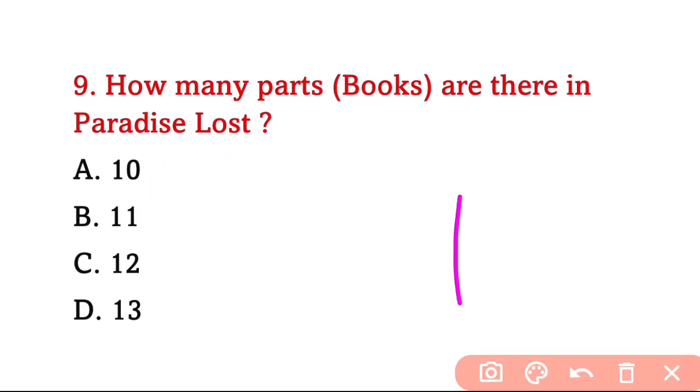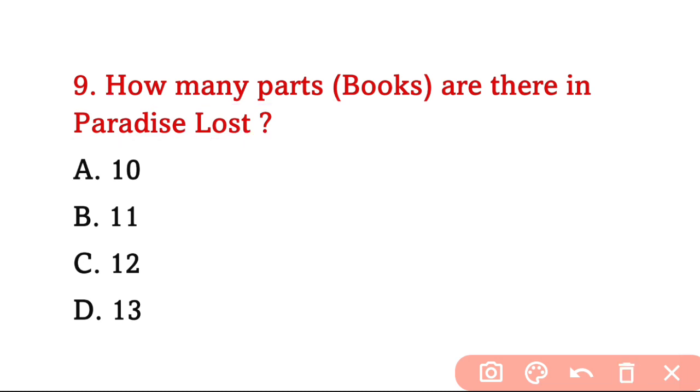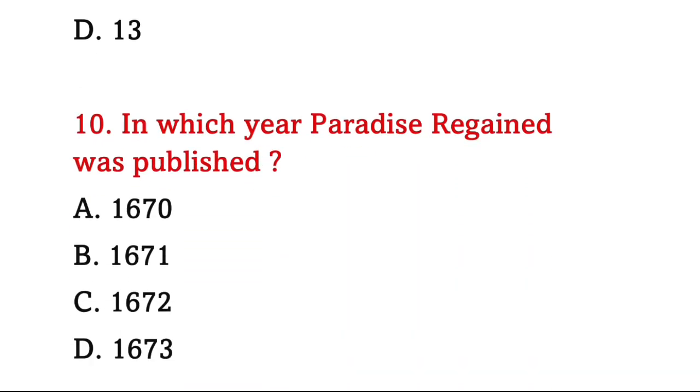Next question number 9. How many books are there in Paradise Lost? What will be the answer? The answer will be 12. Option C is correct.